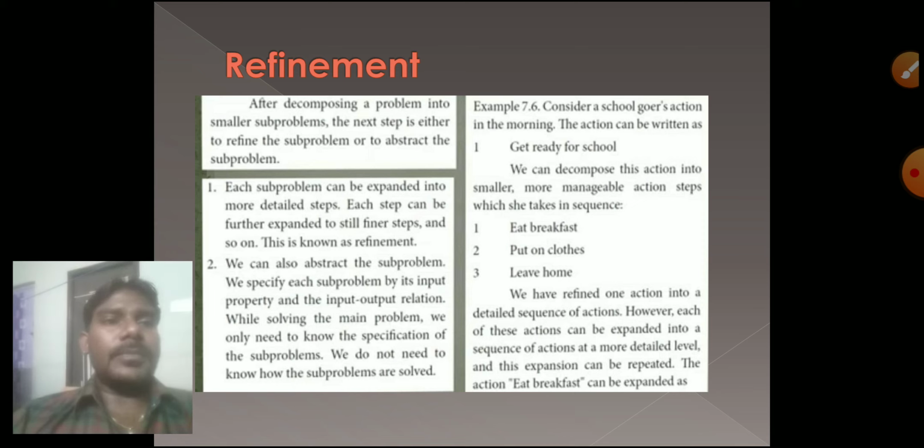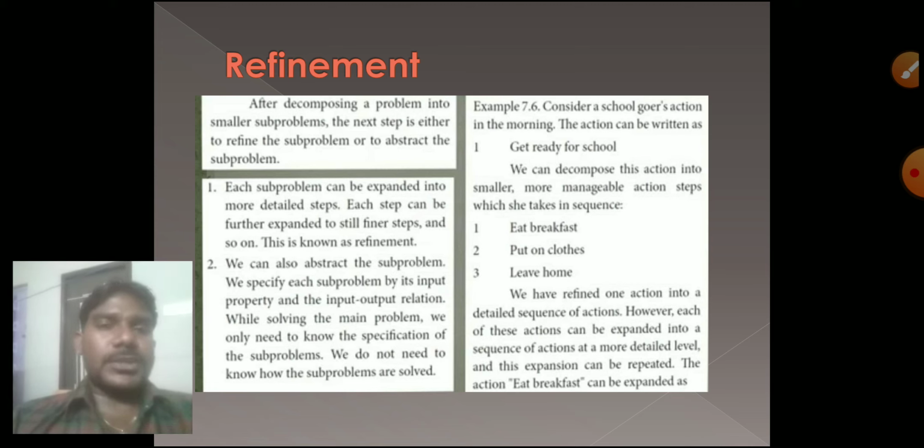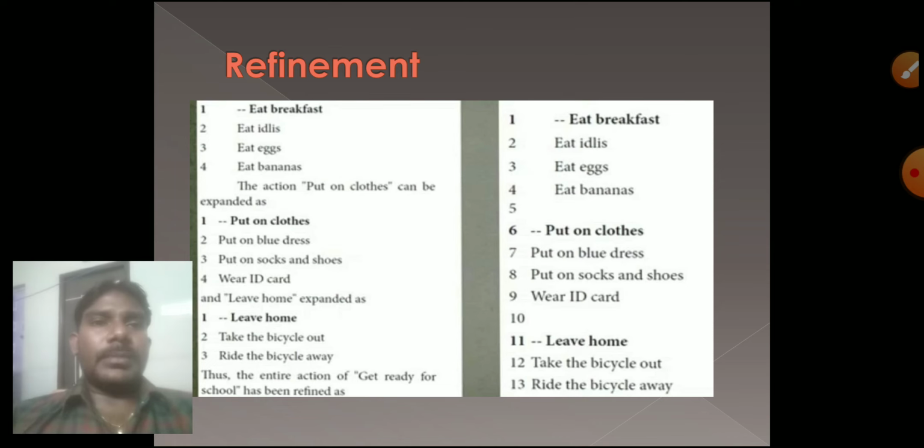We divided it into sub problems and execute each action level one by one, and then we are ready for school. So this is the refinement step.